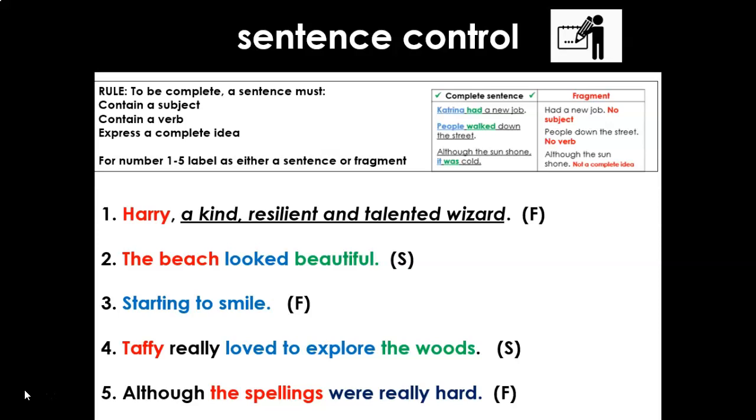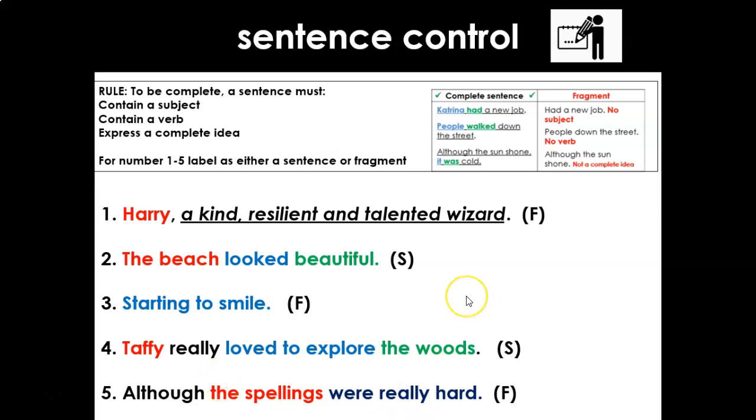Now, 5, although the spellings were really hard. This is the one that might have been trickier because, yes, it has a subject, the spellings. Yes, it has a verb, were. But the subordinate conjunction at the start of that sentence, although, makes it an incomplete idea because we're waiting to know, well, what? What about these hard spellings? So although the spellings were really hard, it's an incomplete idea. We need more information to make sense.